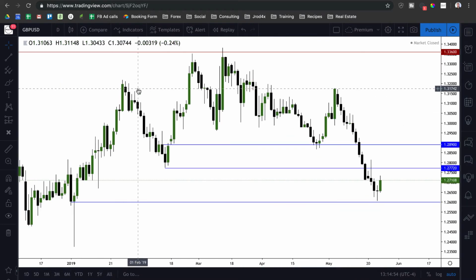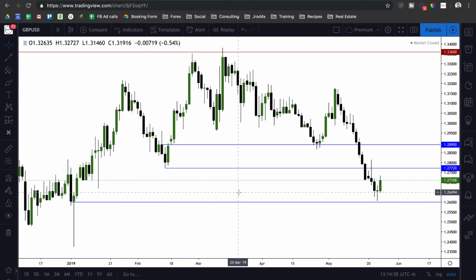Alright, now looking at British pound, this has been the one here that's really been moving. So we've had a nice sell-off really since the start of May. So May 3rd all the way down until May 23rd. So about 20 days of just continuous selling for British pound. And we have this low in here, well, the bodies of the candle at 1.2600, the 26 big figure. We just failed to get below that. So the low actually came in at 1.2605, just 5 pips shy of that level.